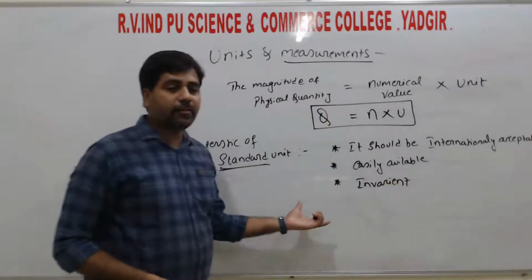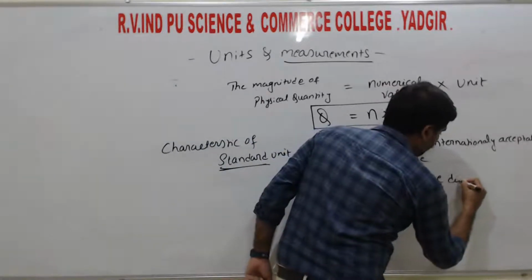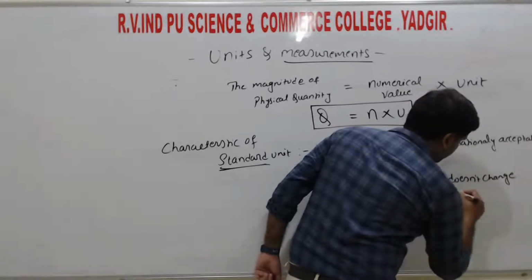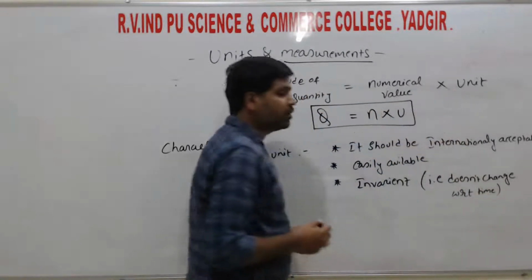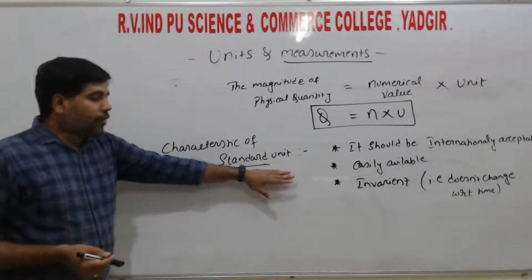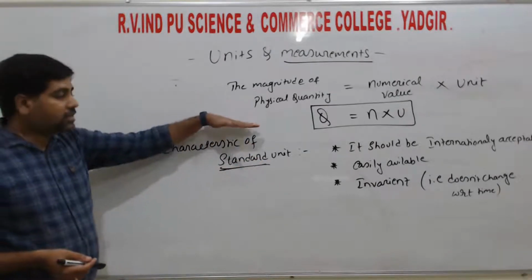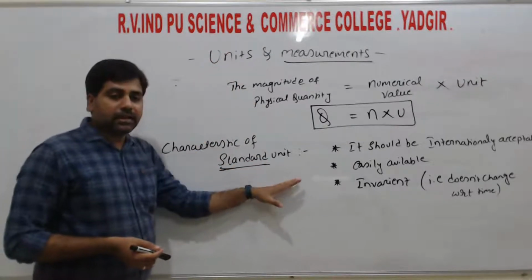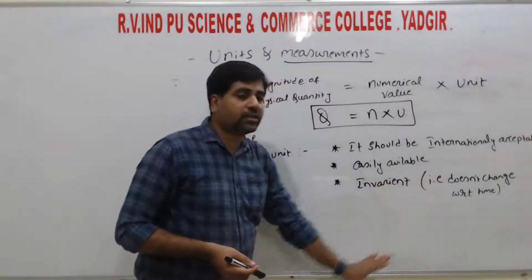So invariant is nothing but it does not change with respect to time. For example, if I consider a tree as a standard, then year to year the length of the tree goes on increasing. As time changes, the length of the tree also changes. Hence, we do not consider that as a standard unit.